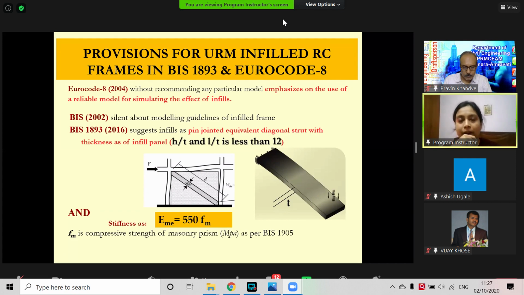If we remember the column L by D ratio, if it is higher than 12, then the failure is different. We call it a slender column. Similarly, only if H by T and L by T are less than 12 can we consider the thickness of the strut model the same as the thickness of the infill. And the stiffness is 550 fm, where fm is the compressive strength of the prism. And we are going to get it from IS 1905. Okay.